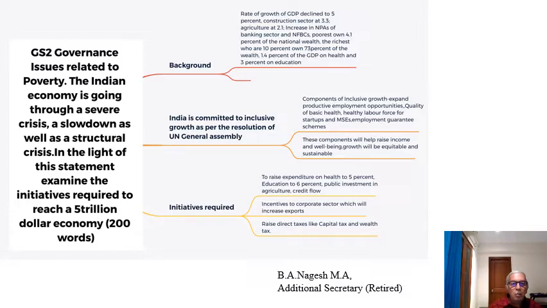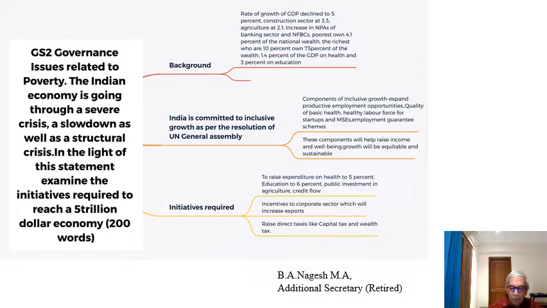When we say the economy is going through a severe crisis and slowdown as well as a structural crisis, how do we come out of the severe crisis? The answer is inclusive growth. What is this inclusive growth? Are we bound to follow the policy principle of inclusive growth? See, we have committed to the resolution of the UN General Assembly, which stands for inclusive growth and development. So this is the basic principle which we are going to follow, inclusive growth.